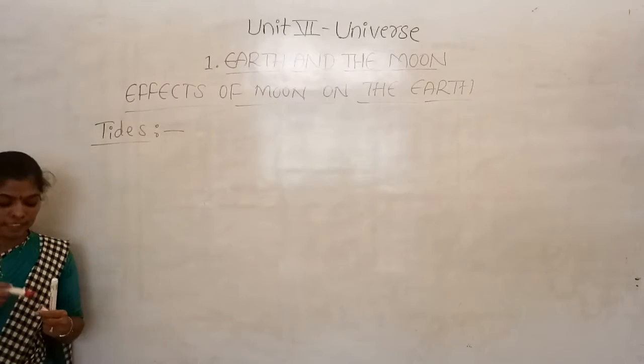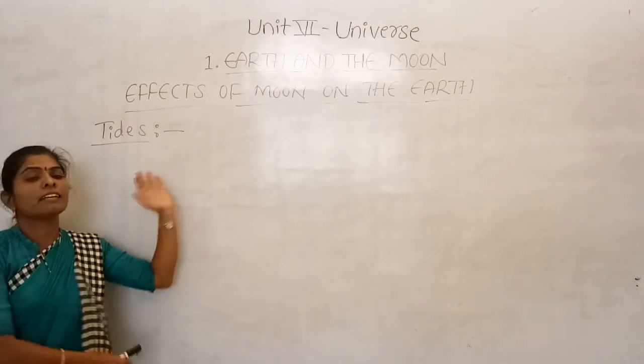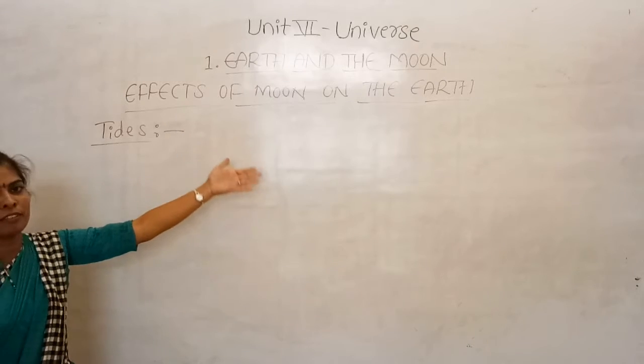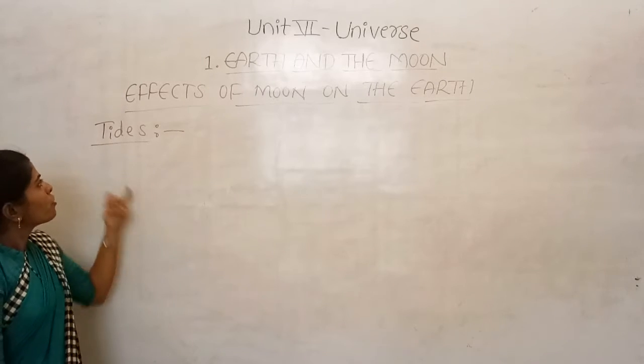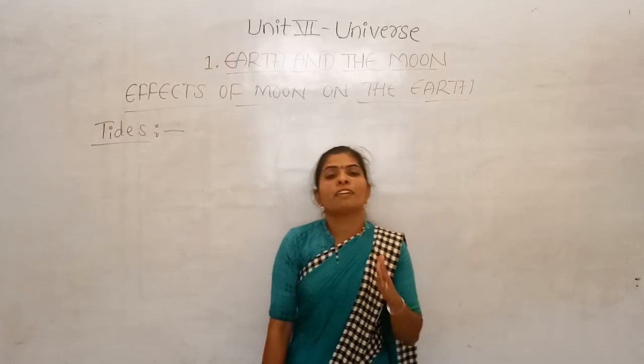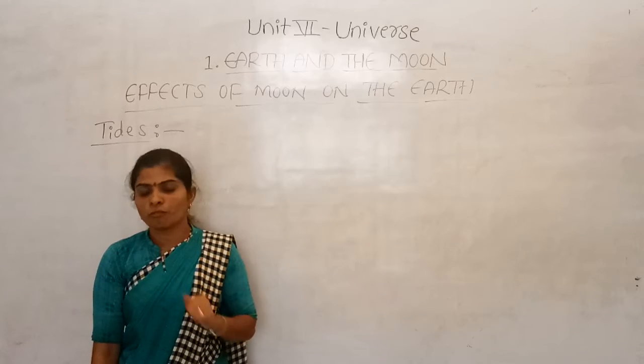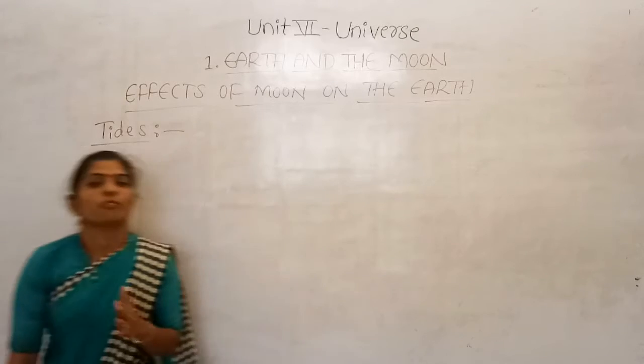So what are tides? First of all, we have to learn what tides are, then we can discuss the further things about this. So tides are the rise and fall in the water level, the sea water, or what we can say the oceanic water.